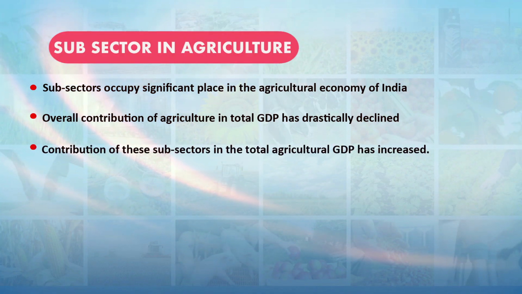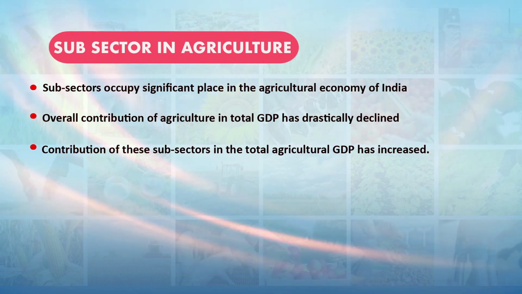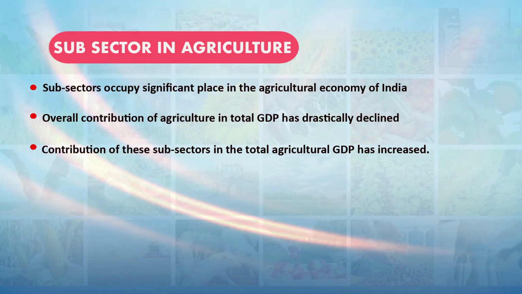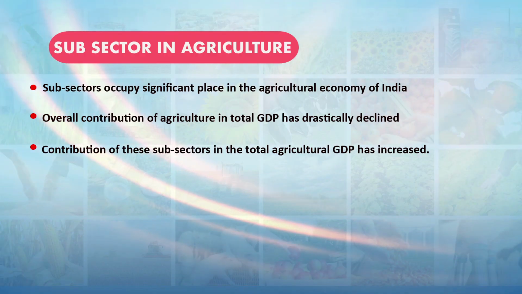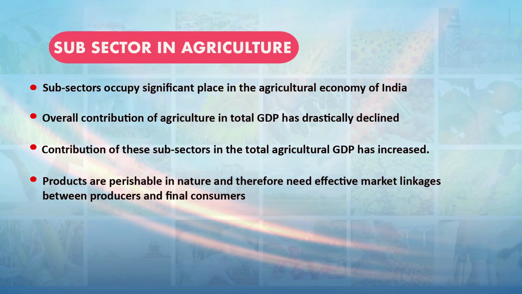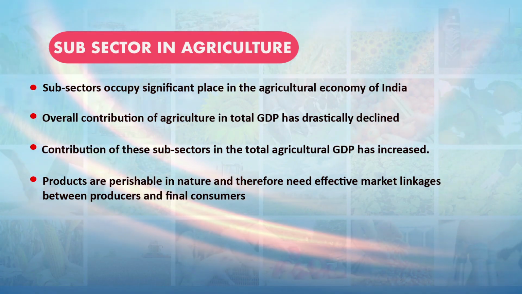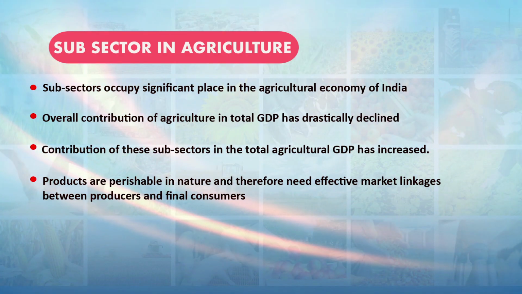But the contribution of these subsectors like horticulture and livestock is increasing in the total agricultural GDP. We will also see some data about this. But there is one important thing which we should mention: the products from these subsectors, like the horticulture sector and the livestock sector, are perishable in nature. Therefore, we need effective marketing linkage between the producer and the final consumer, because they are perishable commodities, so we cannot store them for much time. We need to provide an effective marketing system to get money out of the horticulture and livestock business.